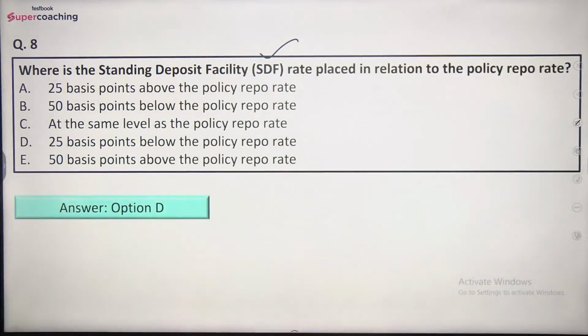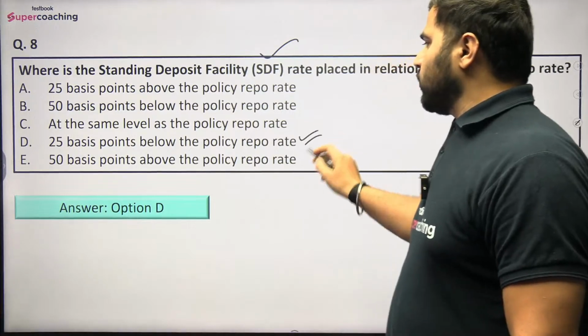So the right answer would be option number D, that is 25 basis points below the policy repo rate.